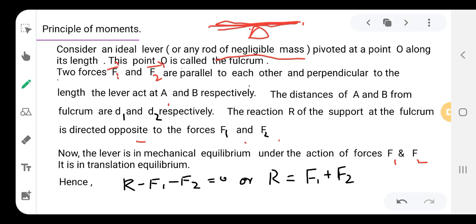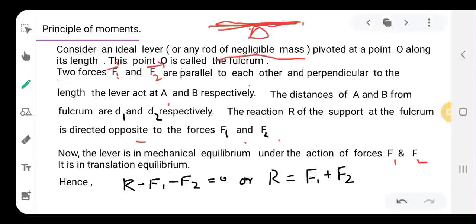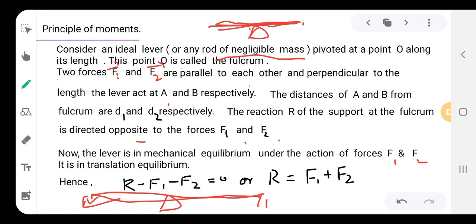Okay, so in translational equilibrium we have already seen that if the forces are equated to 0, then the body is said to be in equilibrium. R is nothing but the normal reaction. If this is a rod and this is a fulcrum, F1 and F2 are parallel downward forces, and the upward force is the reaction force.